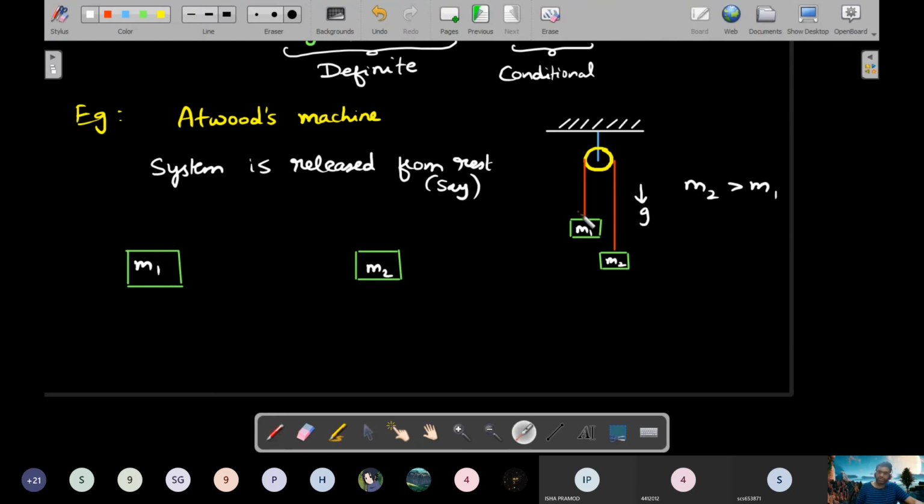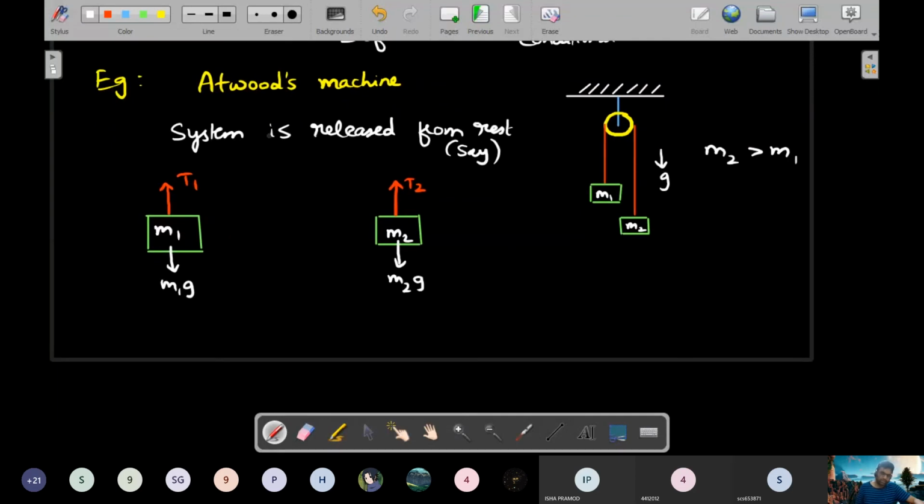You see there is a thread here, so it will be pulling up, and there will be weight in the downward direction. So the thread force would be T1 on this side and M1g acting downward, and the thread force on this side would be T2 and M2g acting downward.